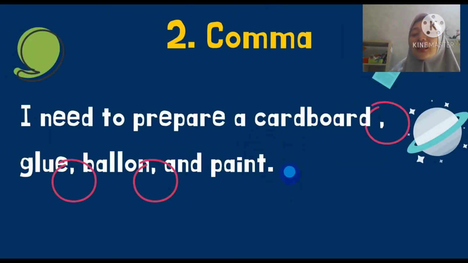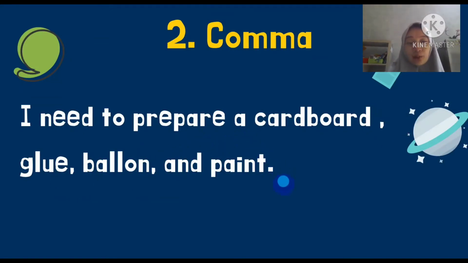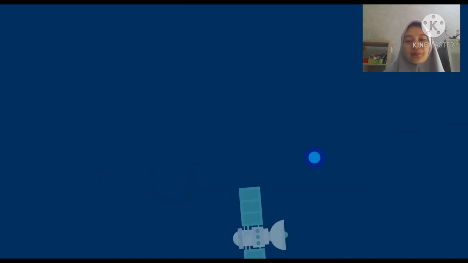This is another example, to list a series of items in a sentence. For example, I need to prepare a cardboard, glue, balloon, and paint. Now, how many things are there here? Cardboard, glue, balloon, and paint. So we need commas to identify how many items are in the series.